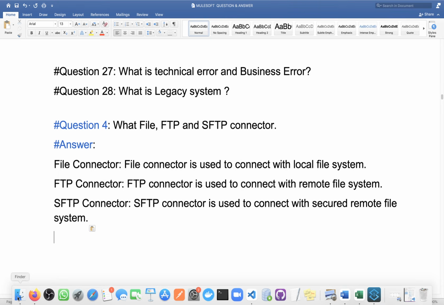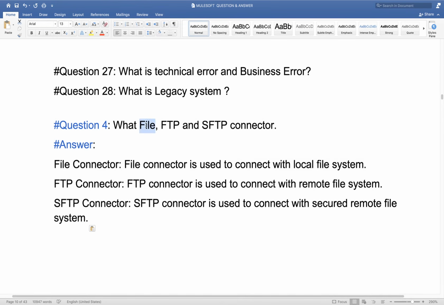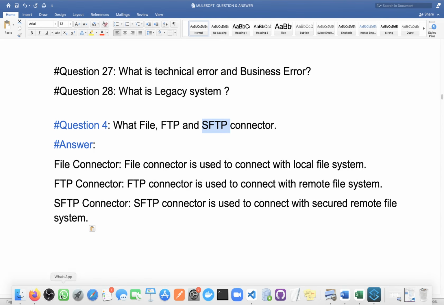Now, to connect with the local file system we use the file connector. The FTP connector is used to connect with a remote file system, and the SFTP connector is used to connect with a secure file system. Means if the remote file server is secured by the SFTP protocol, to connect with it we need the SFTP connector.